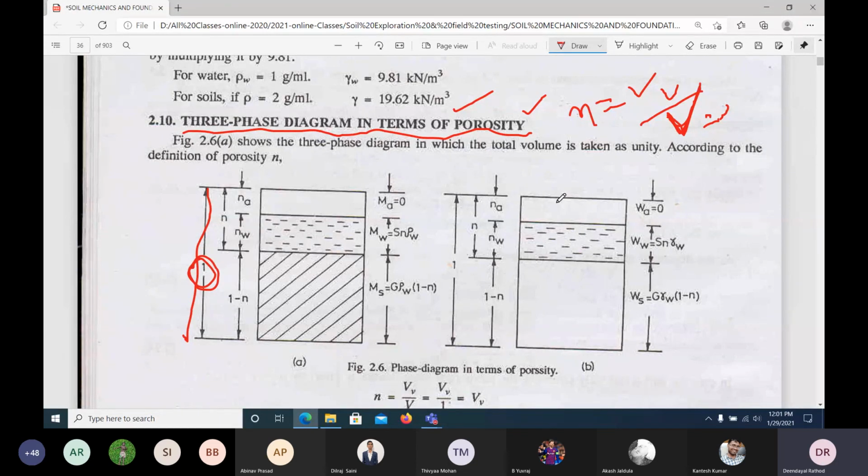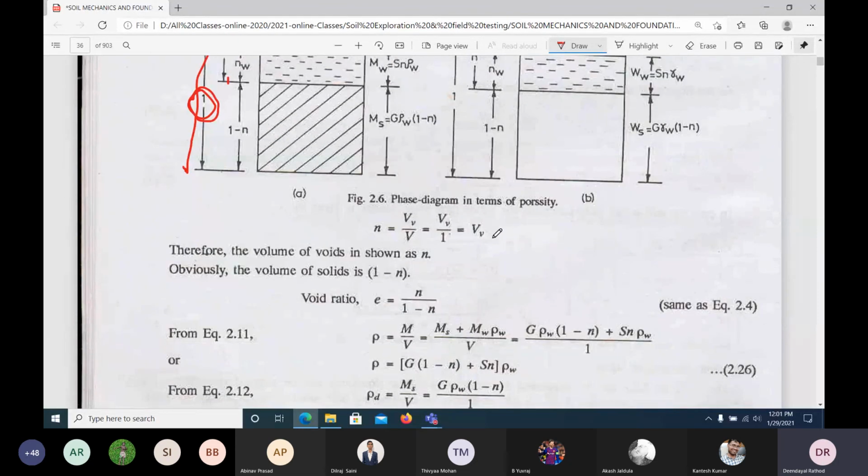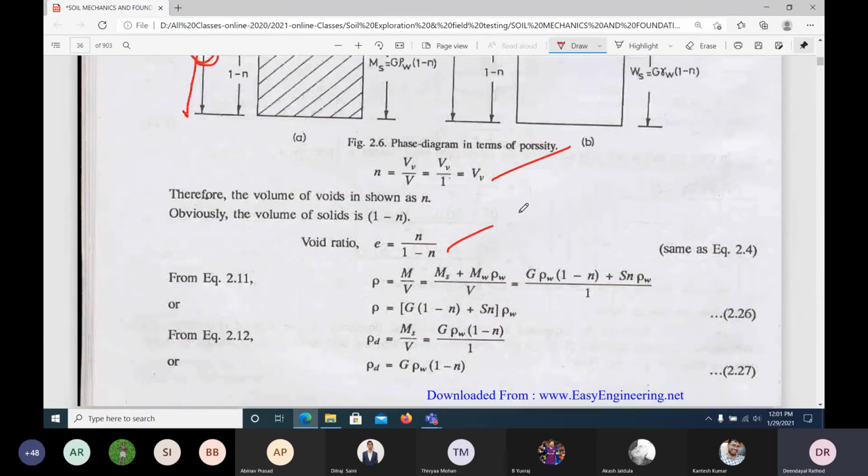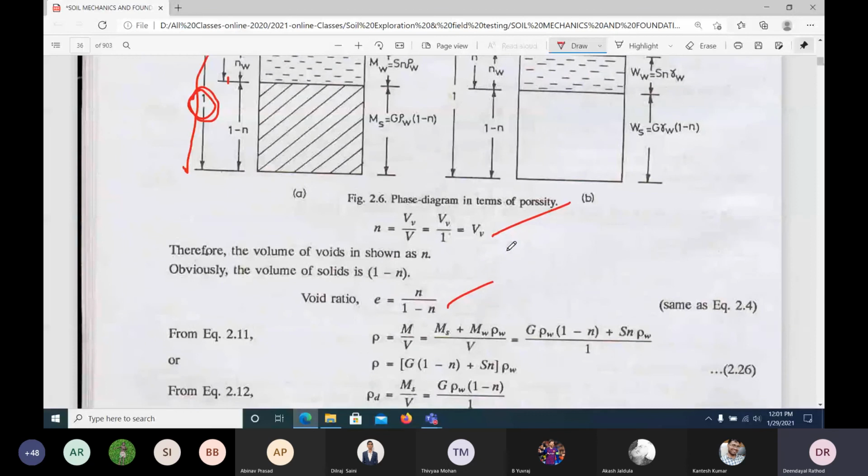Understand? So how are we playing with the equation now? Look, when this becomes 1, this would be the porosity. Then, instead of e and Ws, we are getting n and 1 minus n. Then the whole thing will change. Porosity is the volume of void by total volume.